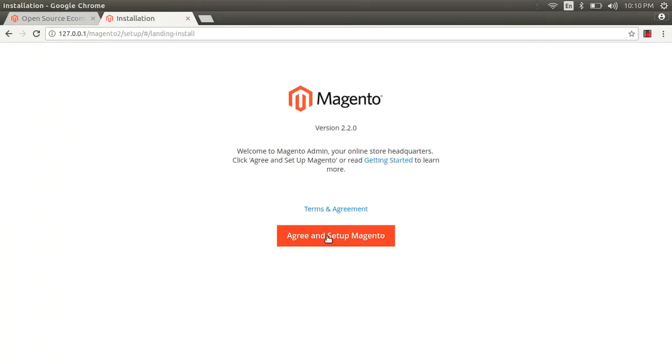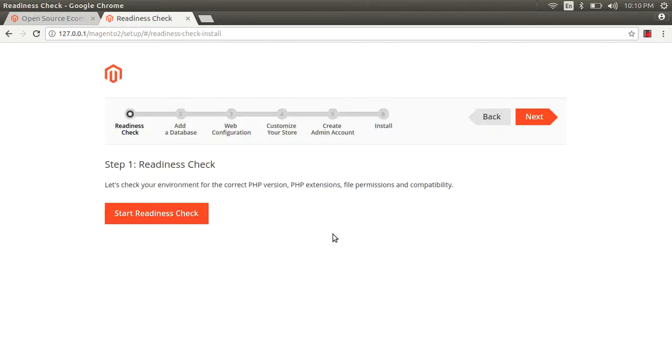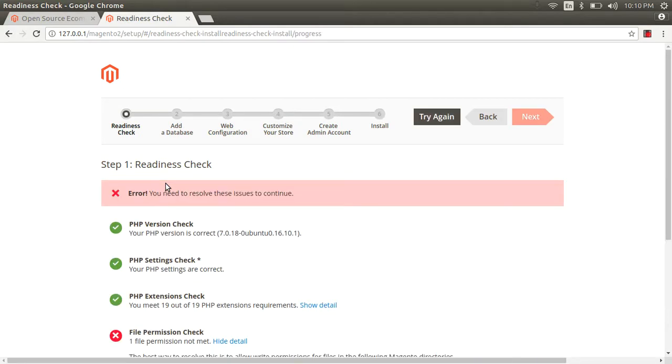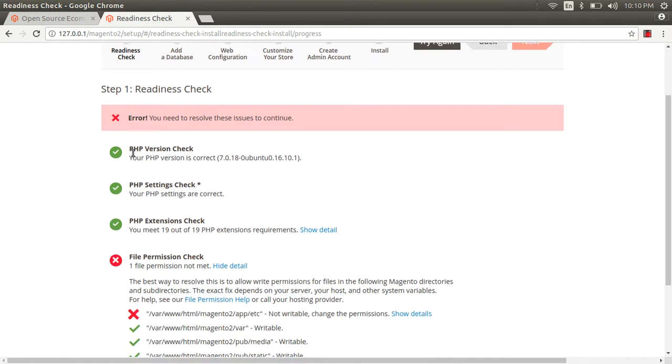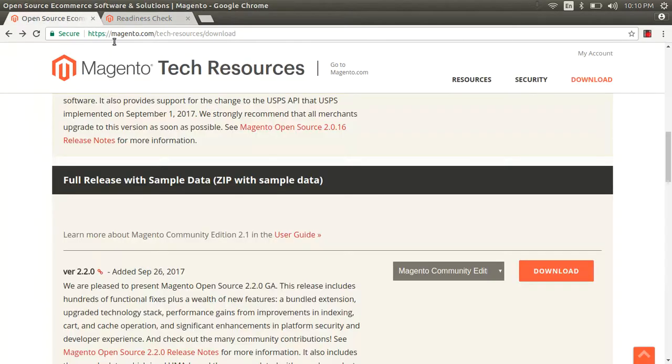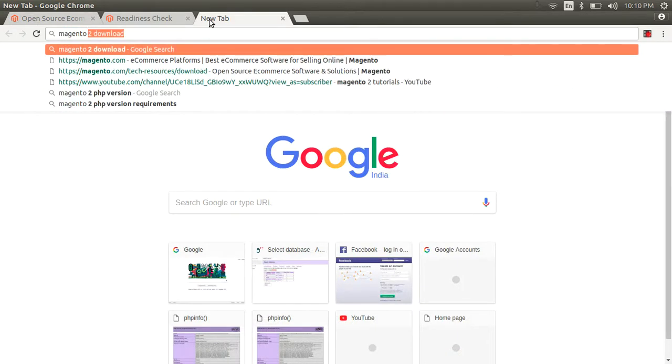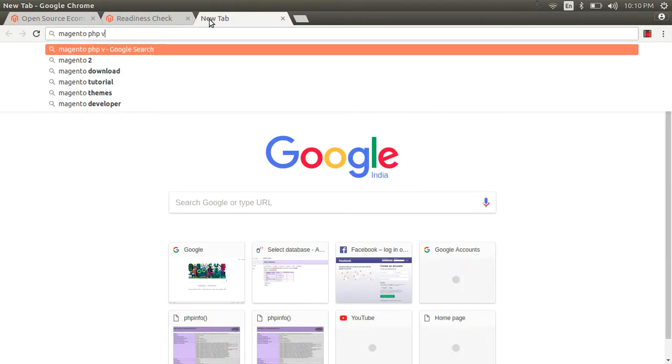So guys, this is done. Agree to the agreement and setup, click on this and start readiness check. Here Magento checks some things about the PHP version. I'm using a 7.x version, so you can try it with Magento too. What PHP version does Magento require?